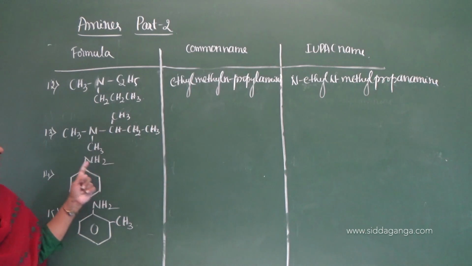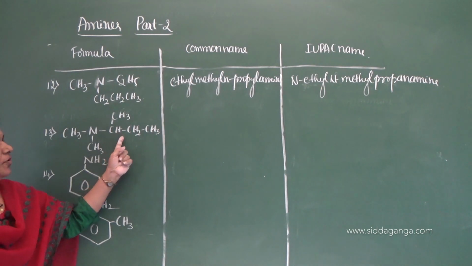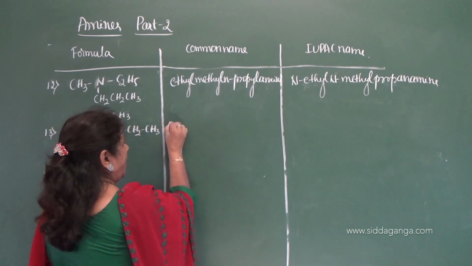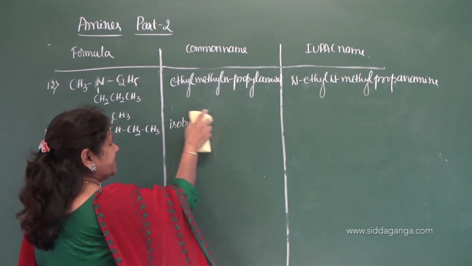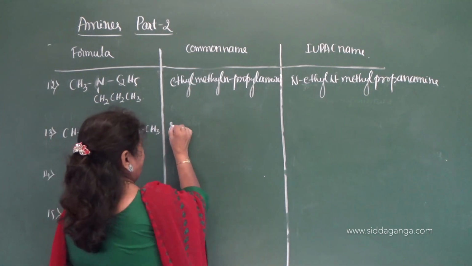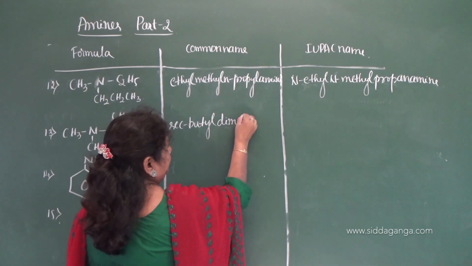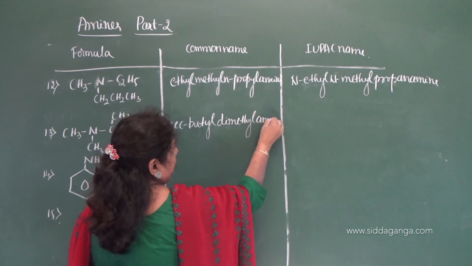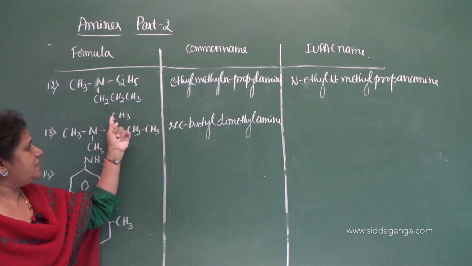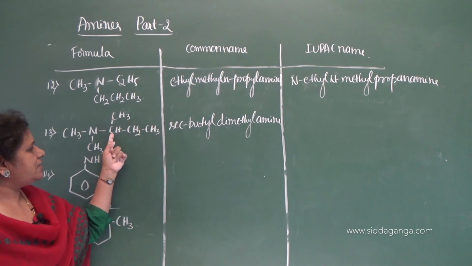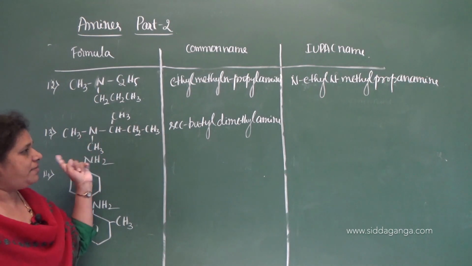Okay. Now, look at here: methyl group, and what about this? Butyl group. What type of butyl? Isobutyl. Therefore, isobutyl, secondary butyl, dimethyl amine. What is this group? Secondary butyl, because carbon chain is not branched. CH3, CH, CH2, CH3. This carbon is secondary. To the secondary carbon, amino group is attached. Again, it is branched with the methyl group.